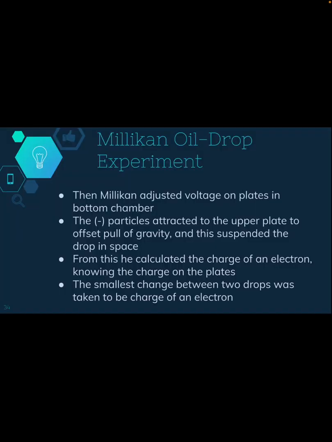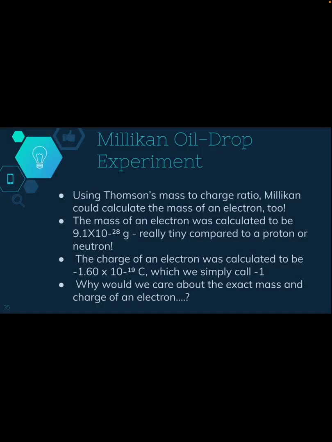He adjusted the voltage on the plates in the bottom chamber. The negatively charged particles attracted to the upper plate. So remember that upper plate was positive. And it kind of suspended the drops in space. From this, he calculated the charge of an electron, knowing the charge that he had on the specific plates. The smallest change between the two drops was taken to be the charge of an electron. Using J.J. Thomson's mass to charge ratio, Millikan could calculate the mass of an electron too.